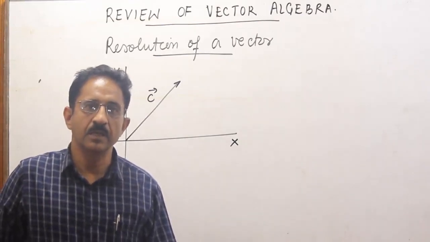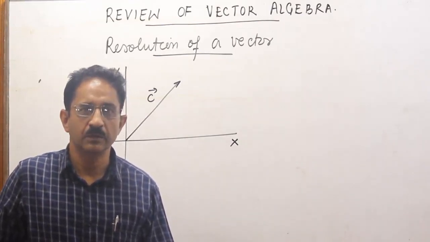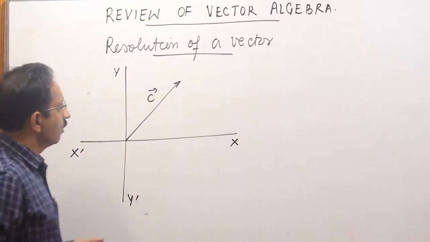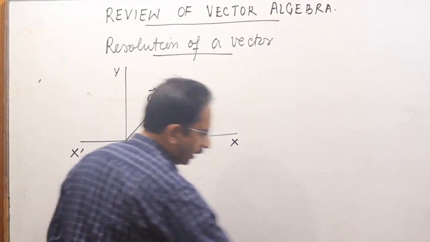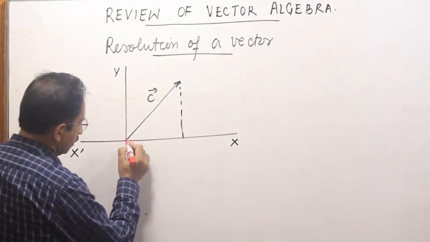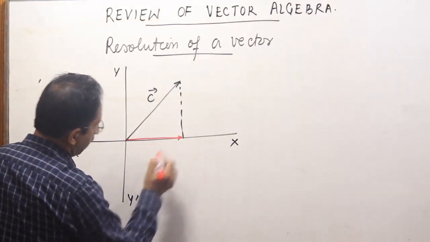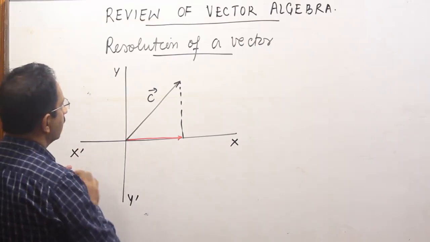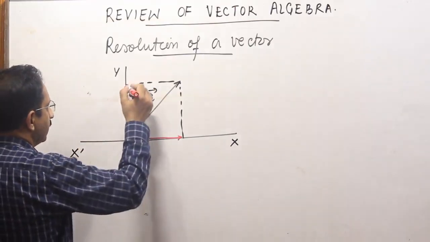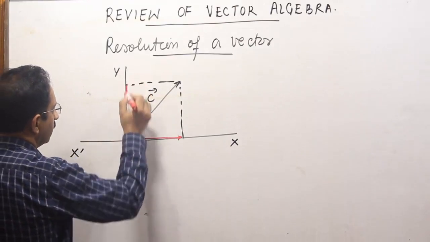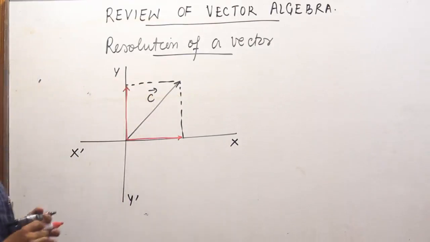Now the answer is unique, and this process of resolving a vector into two components, one component lying along x-axis, so here is one component lying along x-axis, another component lying along y-axis, this unique way of splitting a vector is called the rectangular resolution.